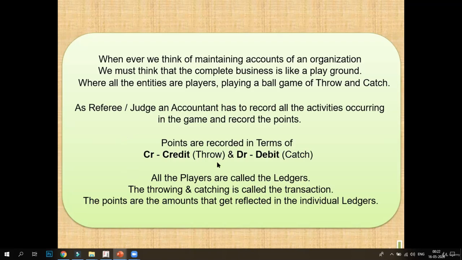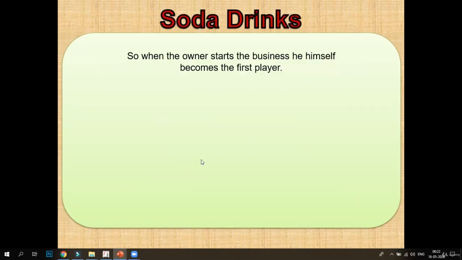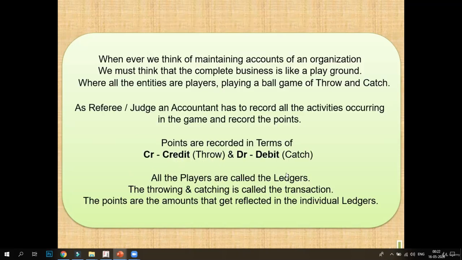The points recorded in the game will be: if we throw something, then we'll credit the amount, and if we catch something, we'll debit that amount. Now, the players of the game are called ledgers in my accounts, and the throwing and catching activity in the football game is known as a financial transaction in my business. So, the points will get reflected in the individual ledger, as we had discussed about ledgers in the previous lecture.